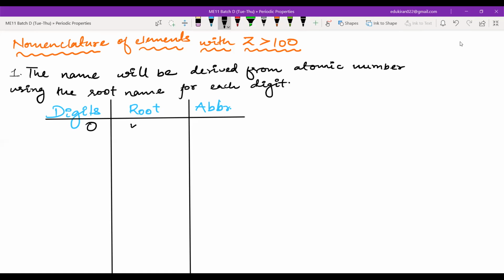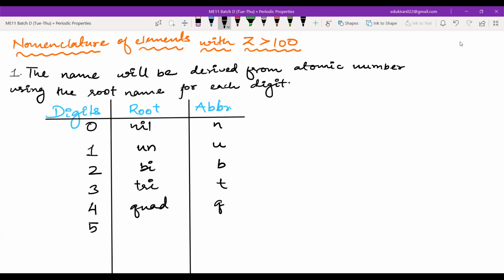So 0, the root for 0 is nil and the abbreviation is n. Then you have 1. This 1 is written as un. The abbreviation is u. Then you have 2. 2 is written as bi. The abbreviation will be b. Then 3 you have tri. The abbreviation is t. For 4 you have quad. The abbreviation will be q. For 5 you have pent.